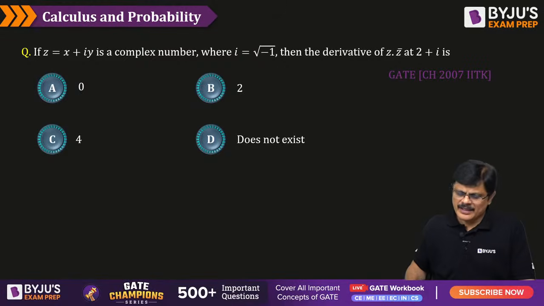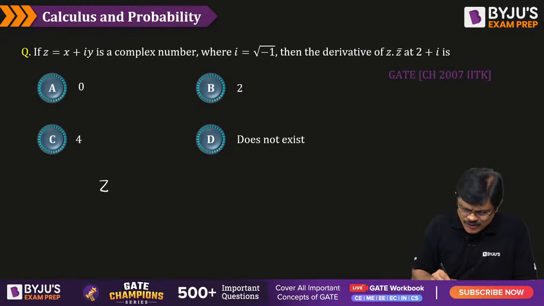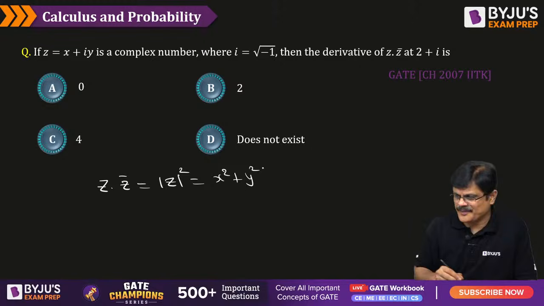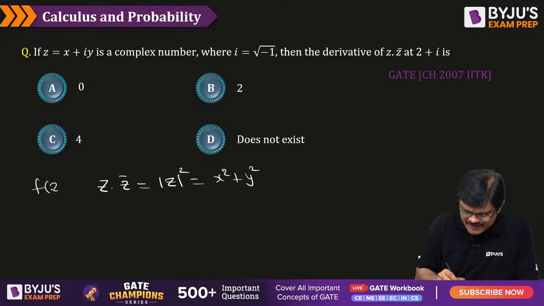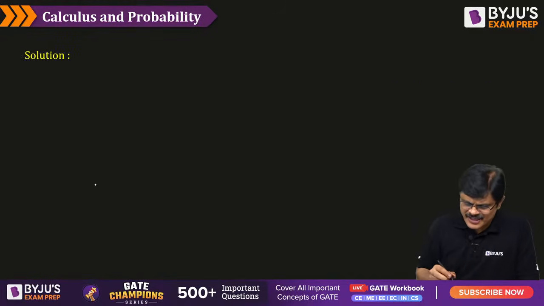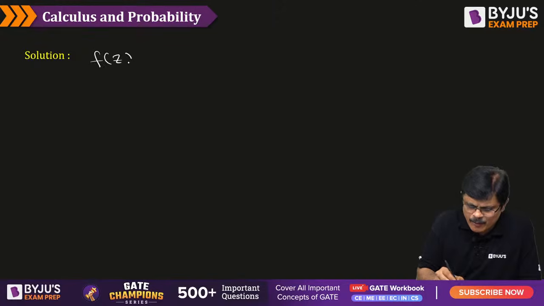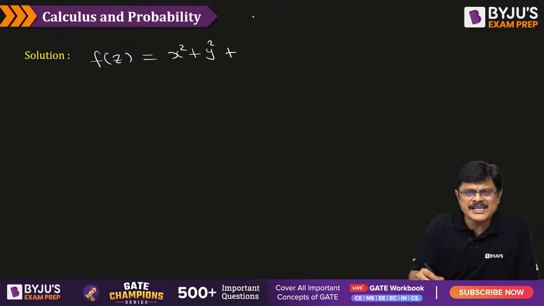Next problem. See, here he has given z is x plus iy, i is equal to root minus 1. Then what is the derivative of z into z conjugate? See, z into z conjugate is nothing but mod z square, sir. That is, x square plus y square. So the given function f(z) is mod z square. Mod z square means what, sir? x square plus y square. Because the imaginary part is not there, I simply write it as i into 0.